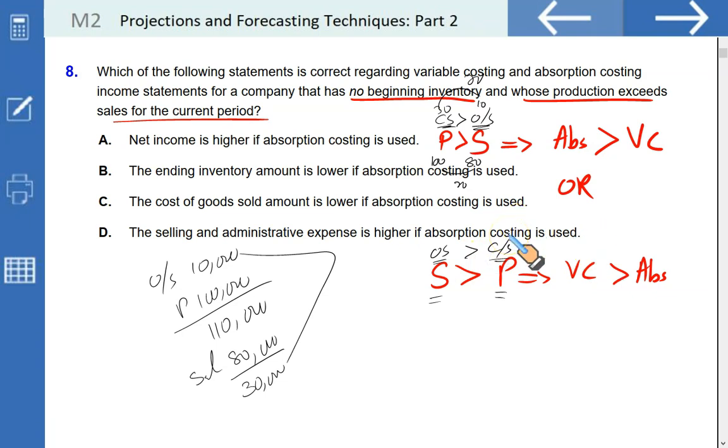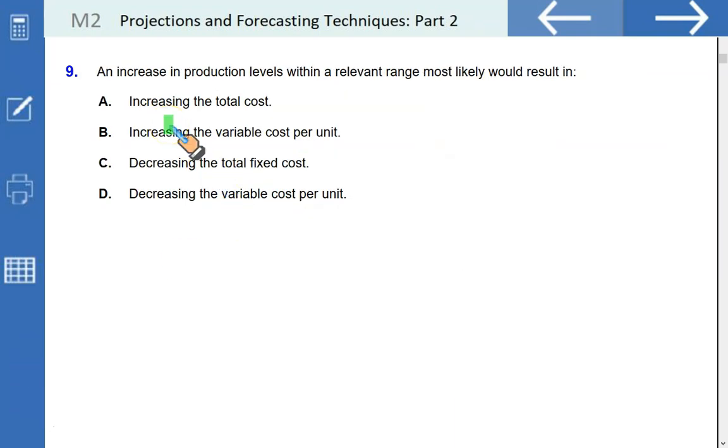So in this case, net income is higher if absorption costing is used when production is more than sales. So that makes A our correct option. Next. An increase in production levels within the relevant range is most likely to result in an increase in the total cost.